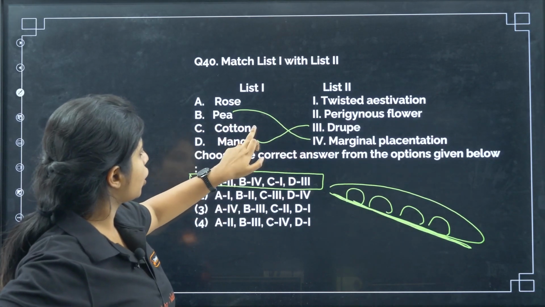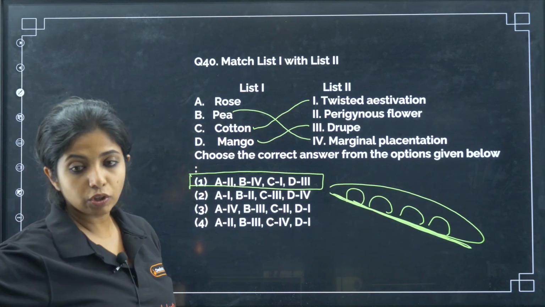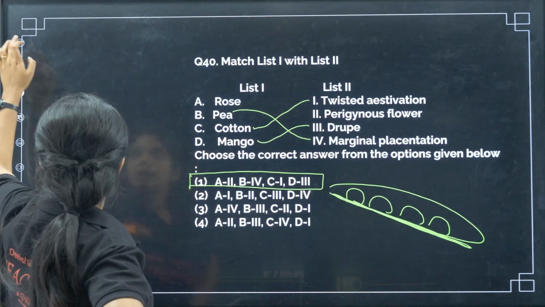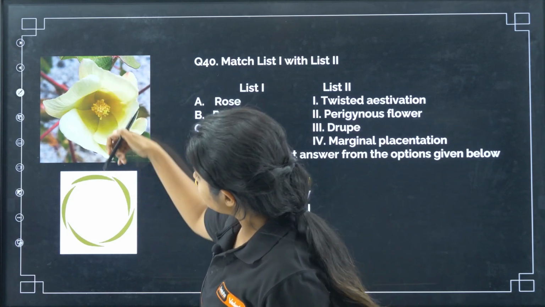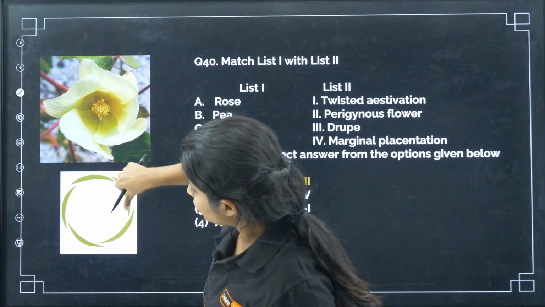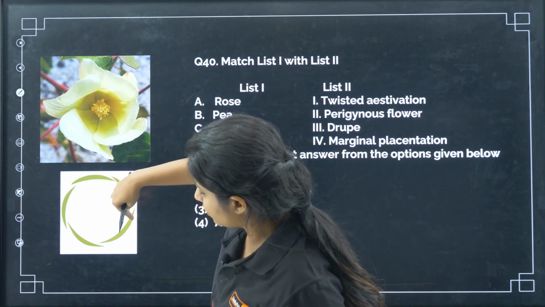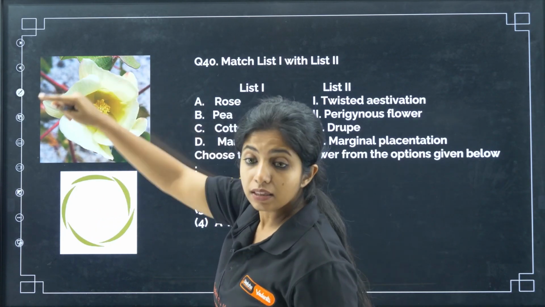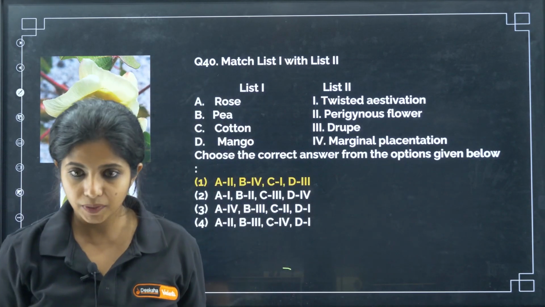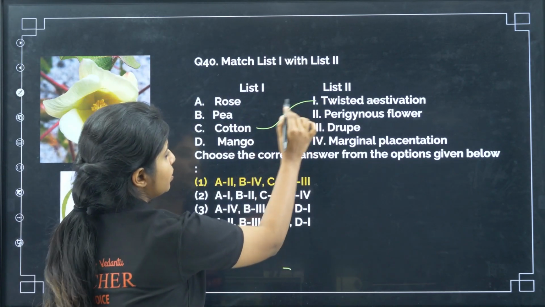Now cotton, my dear children, it is having twisted aestivation. What do you mean by that? I have a picture over here. See the cotton flower, the petals are arranged one over the other. One end will be below, one end will be above, one end below, one end above. Similarly, as you can see over here, this is a cotton flower. This is known as twisted aestivation, the arrangement of the petals. So cotton with twisted aestivation.